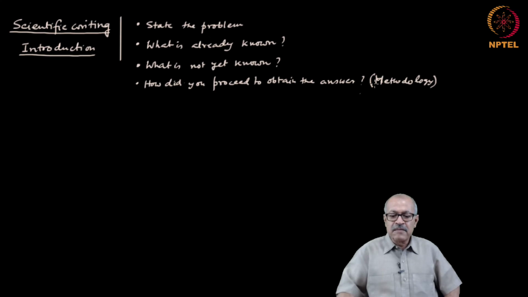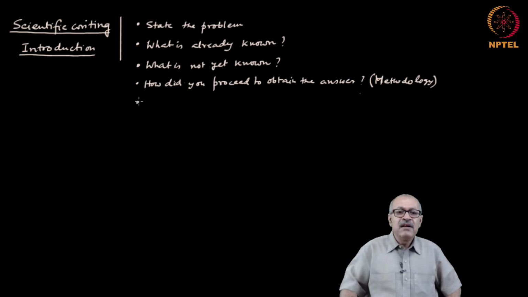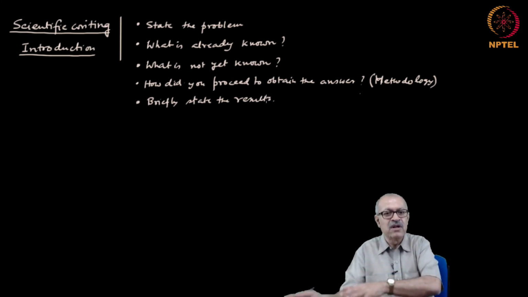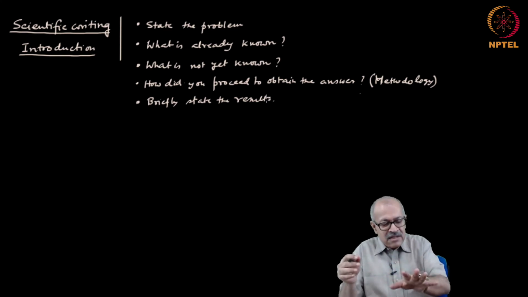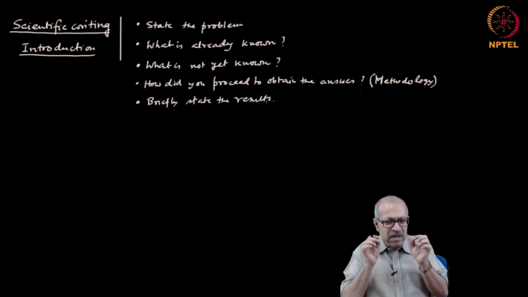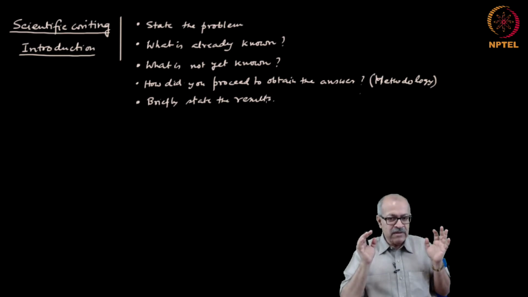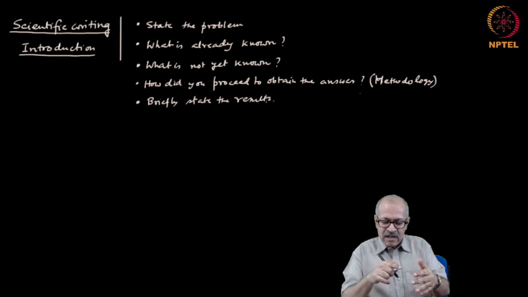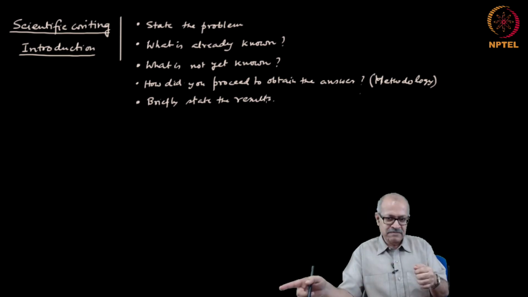Now, then briefly state the results. Do not keep the results for the conclusion section. There will be a conclusion section of the paper, but the reason that we include a brief statement about the principal outcome of the paper, the result, is that by reading the introduction, the reader clearly knows what to expect in the paper.